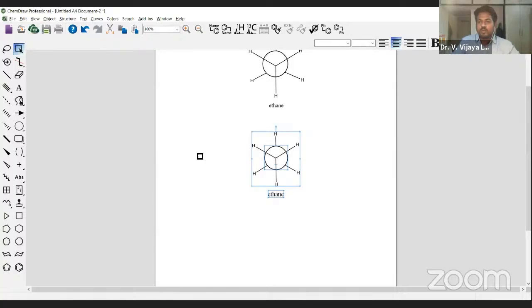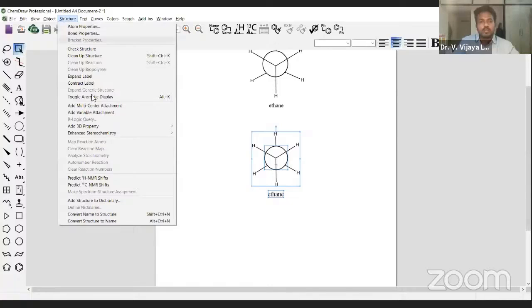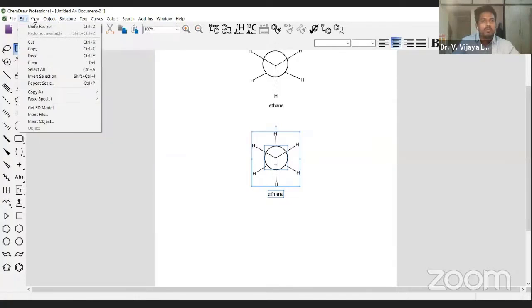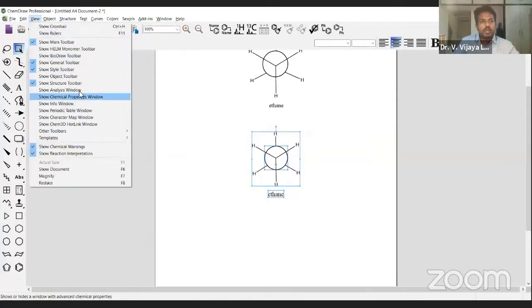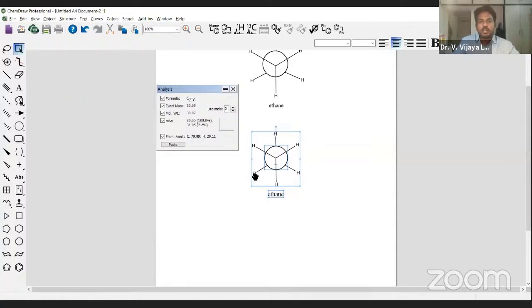Then after that, if you want to add some chemical analysis data and chemical properties data, you can use the view menu on the top, and you can use chemical analysis data of this particular ethane. You can see the formula is ethane, and if you want to paste it, you can paste it automatically. It appears over here. Okay.